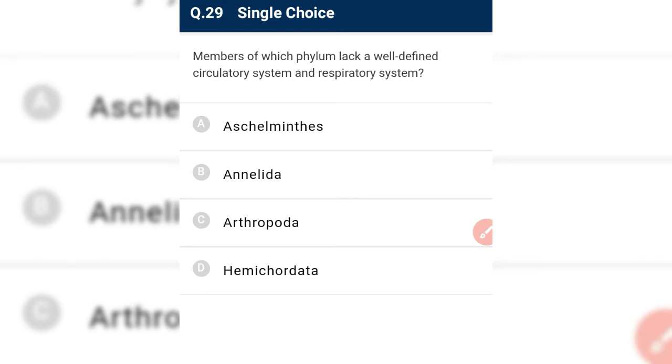Next. Members of which phylum lack a well developed circulatory system? They lack a well developed circulatory system. See, Aschelminthes is the member. These are the members which get, for the first time, a complete digestive system with two openings, a mouth and an anus, for intake and for excretion. So for the first time in the course of evolution they got a complete digestive system, but they lack a circulatory system and a respiratory system.